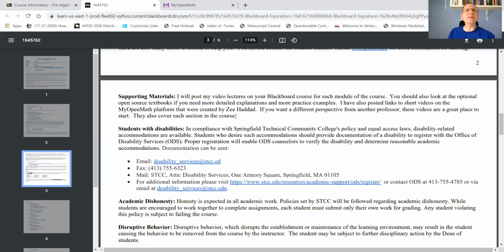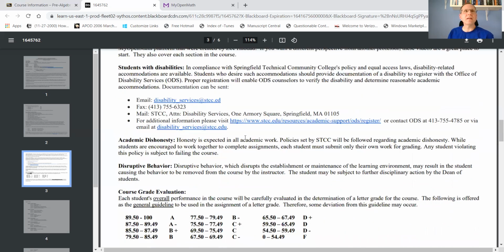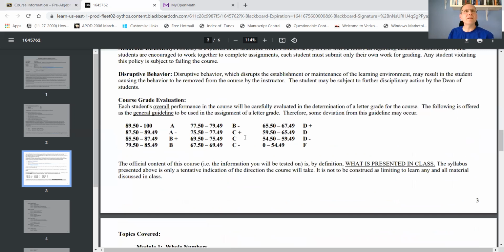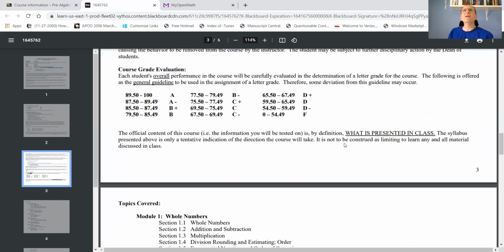Okay, a lot of this stuff you can read on the syllabus yourself. Let me just go to some of the important points. So first of all, for the final grade, I'm pretty lenient on grading. So if you get around an 89.5, that's going to be an A for the course. So if your final average is around 89.5, that'll be an A.